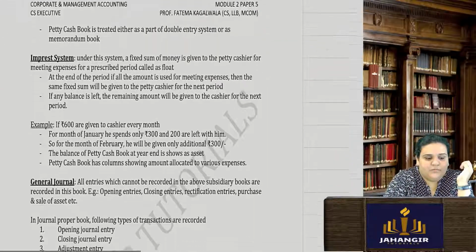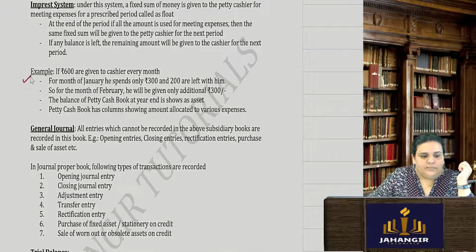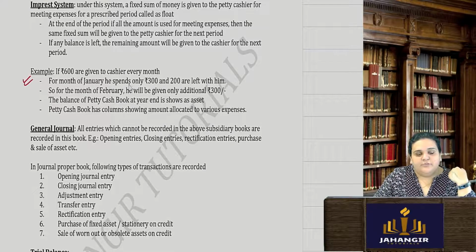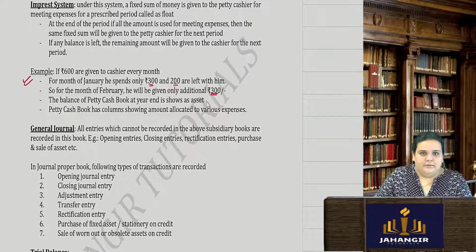Say for example, if rupees 600 are given to the cashier every month, and in the month of January he spends only 300 and 200 are now left with him. So for the month of February he will only be given rupees 300 and not 600.